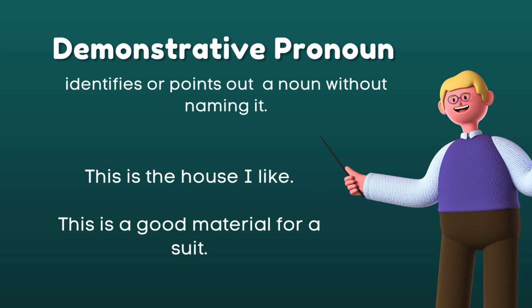However, we have here also, this is the house I like. Okay. When it is singular and it is near to you, you need to use the demonstrative pronoun this. However, if it is plural, for example, these are the houses I like. Houses that are nearer to you, the demonstrative pronoun that you may use is also plural, which is these. However, if it's far from you, if it's singular, use the demonstrative pronoun that. And if it's plural, use the demonstrative pronoun those.